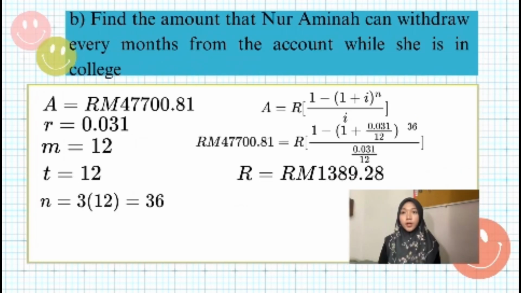47,781 ringgit. For question B, find the amount that Nur Amina can withdraw every month from the account while she is in college. So we need to find R. The formula is A equal to R in bracket 1 minus in bracket 1 plus I power of negative N over I. For A is 47,781, R equal to 0.031, M equal to 12, T equal to 3, N equal to 36. 47,781 equals R in bracket 1 minus in bracket 1 plus 0.031 over 12 power of negative 36 over 0.031 over 12. So the answer will be 1,389 ringgit and 28 cents.